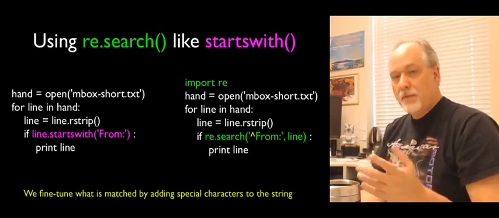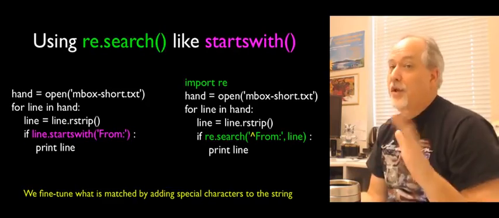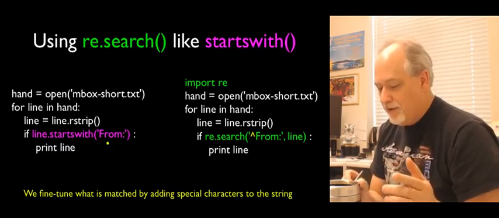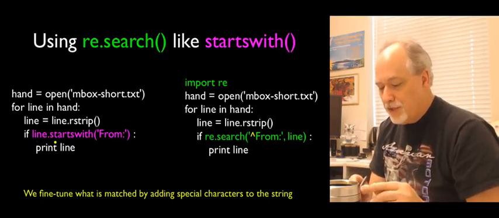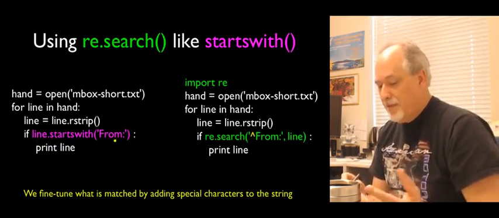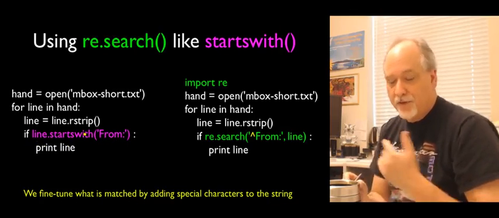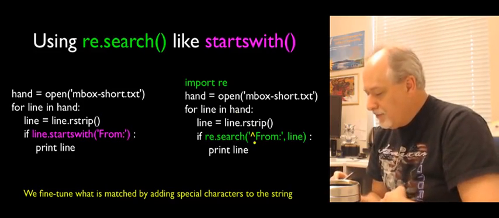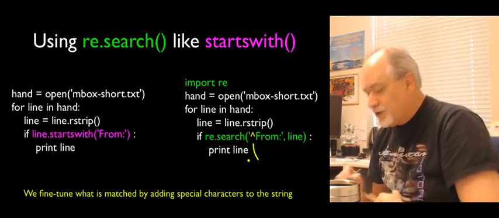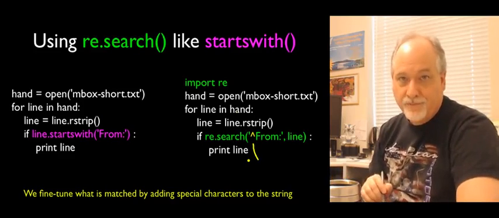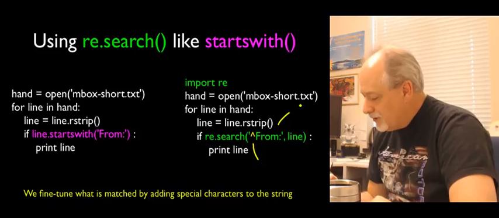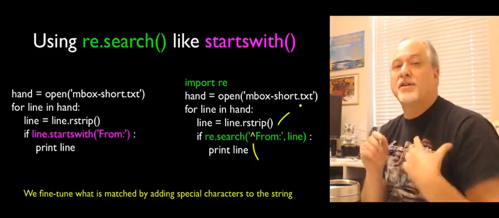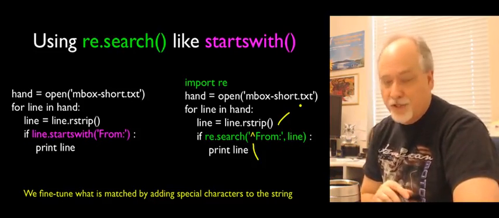So now if we wanted to switch to say, wait, we don't just want the From anywhere in the line, we want it to start with From. So we would change to line.startswith From. And that's either going to be true or false, depending on whether or not the line starts with From. Now we do the same thing with regular expressions by changing the search string. So now we're in regular expressions. So this really just isn't a string. It's a string plus characters that are interpreted as commands by the regular expression library.